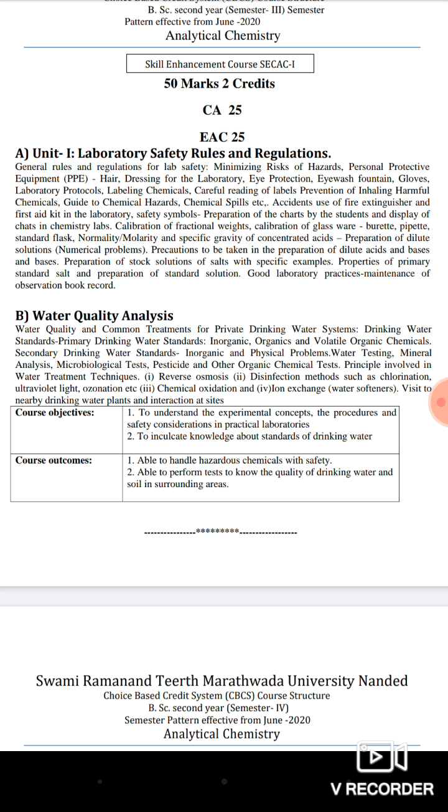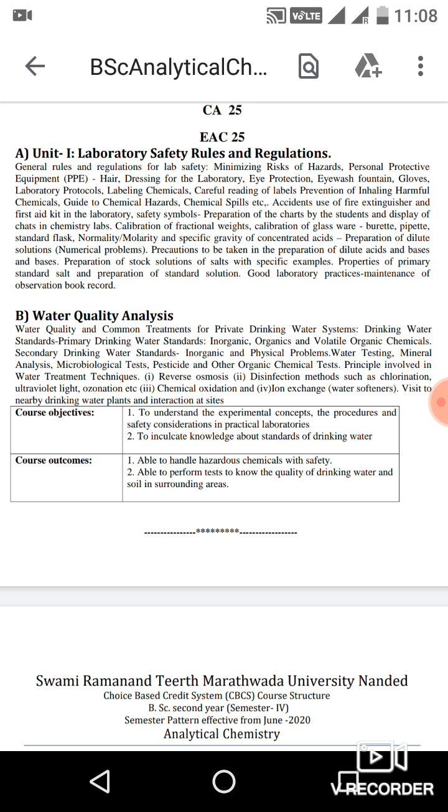The second section is water quality analysis. In this we are going to learn about water quality and common treatment for private drinking water systems, drinking water standards, primary drinking water standards, inorganic, organic and volatile organic chemicals, secondary drinking water standards, inorganic and physical problems, water testing, mineral analysis, microbiological test, pesticide and other organic chemicals test, principles involved in water treatment techniques, reverse osmosis,